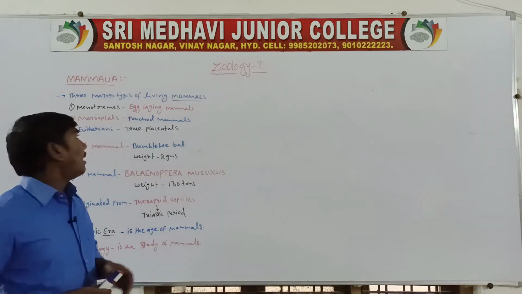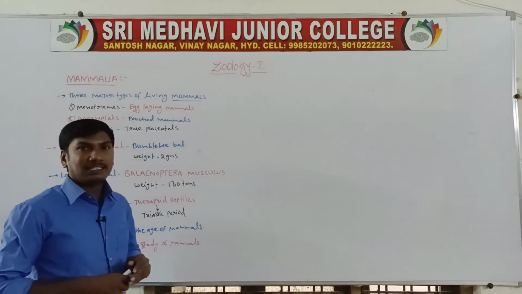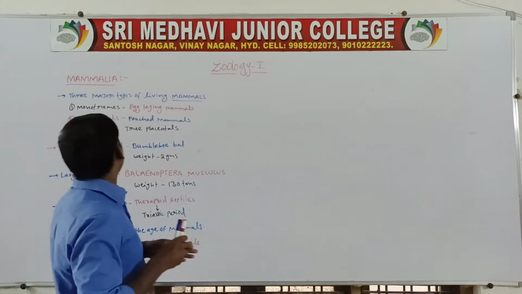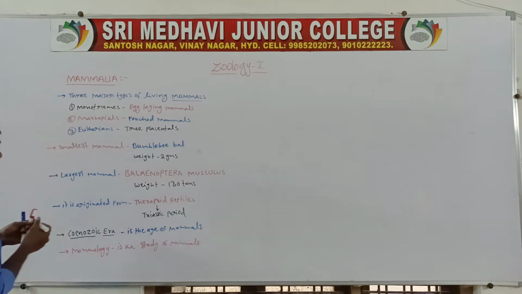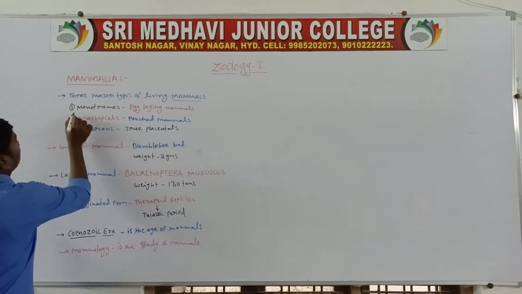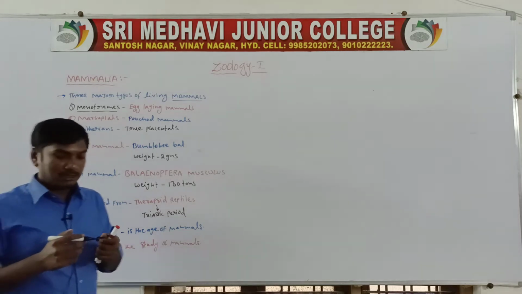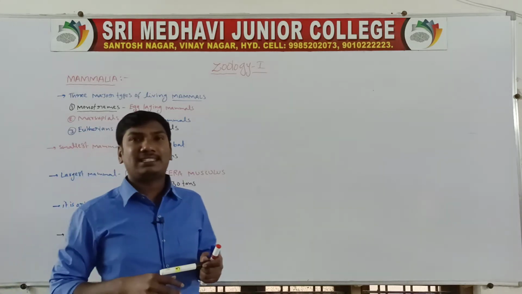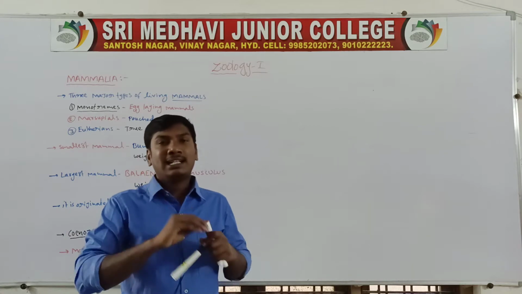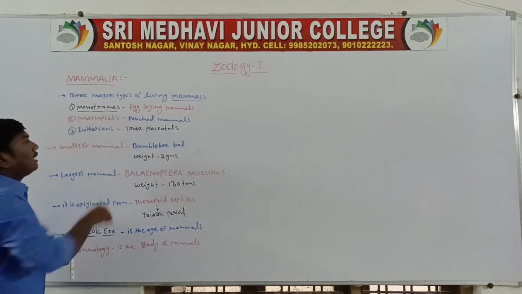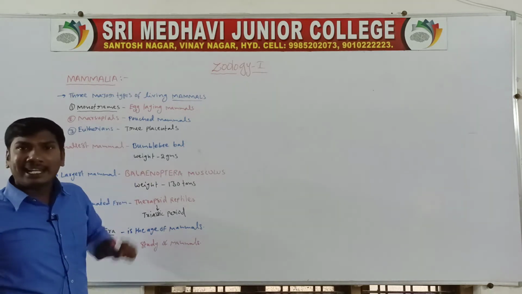Today we will discuss mammals. There are three major types of living mammals. First one, monotremes. They are the egg-laying mammals. Normally mammals give birth to their young, but monotremes lay eggs.